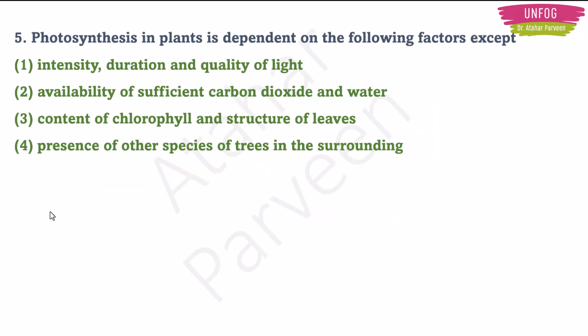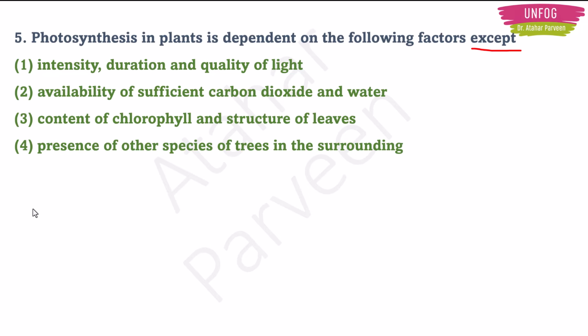The next question says photosynthesis in plants is dependent on the following factors except. So the question is saying there is one factor from the following options that will not affect photosynthesis. We have to find that option. Okay. So we studied photosynthesis earlier, right?